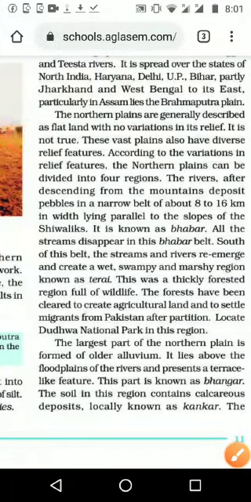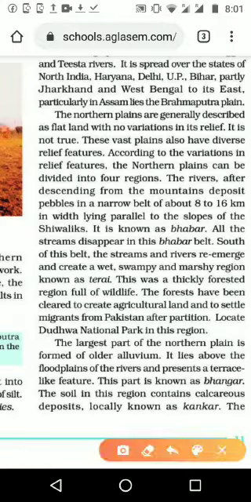Northern plains are generally described as flat with no variations in relief. Means we can see very flat plain, kilometers and kilometers. There are no ups and downs in the northern plains, but that is not true. We are saying like that, but it is not the reality.